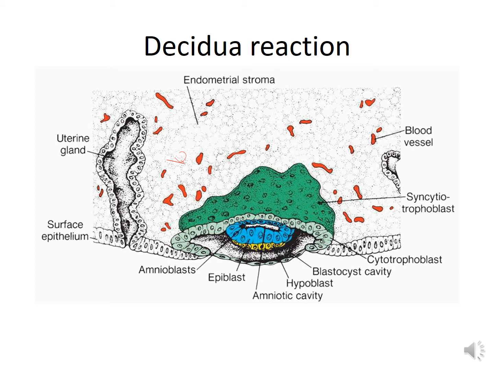Now, during this decidual reaction, the stromal cells of the endometrium enlarge and become polygonal in shape, and their cytoplasm becomes laden with lipid droplets and glycogen granules. These cells are known as decidual cells. The endometrial stroma becomes more highly vascularized. You can see here it is more highly vascularized and edematous.